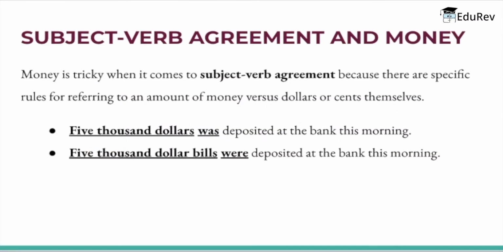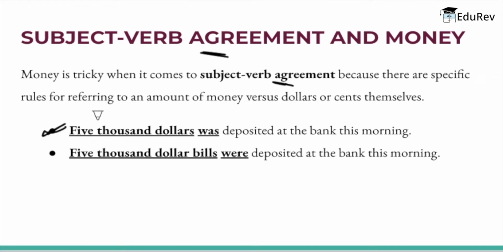Let's start with Subject Verb Agreement and money. Now money is tricky when it comes to Subject Verb Agreement because there are specific rules for referring to an amount of money versus dollars or cents themselves. For example, take this first sentence.